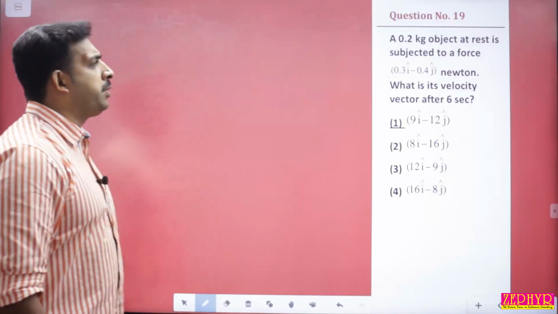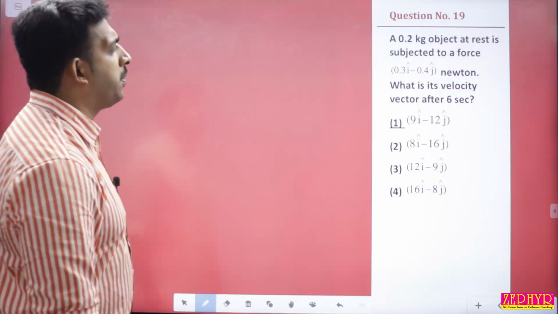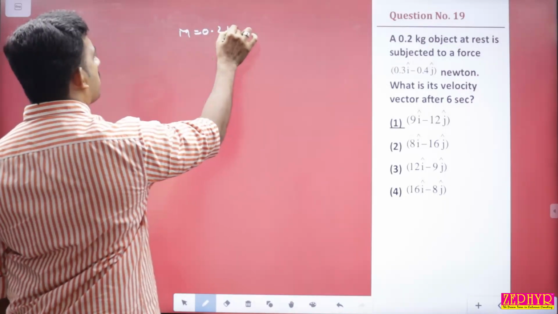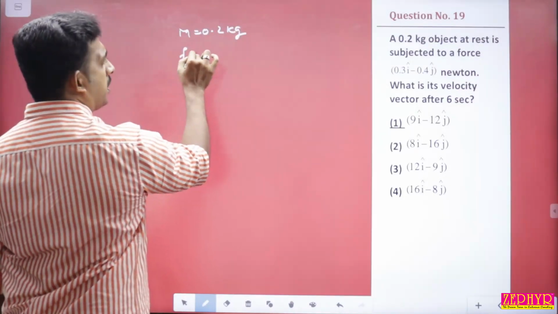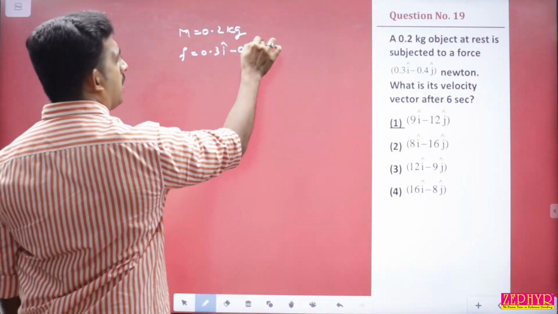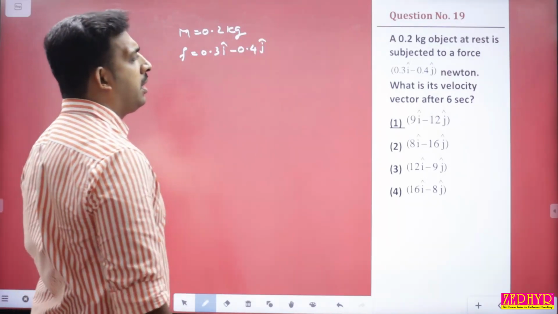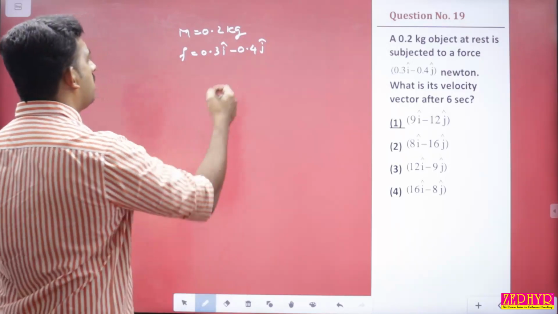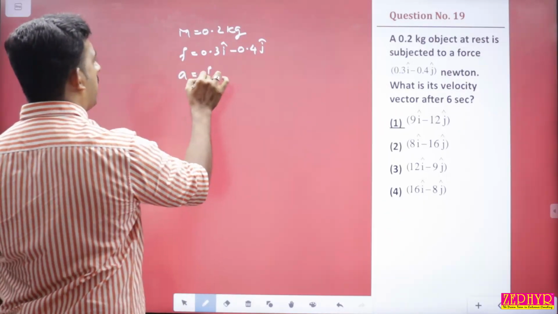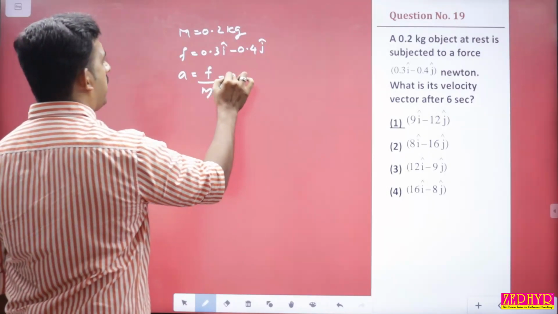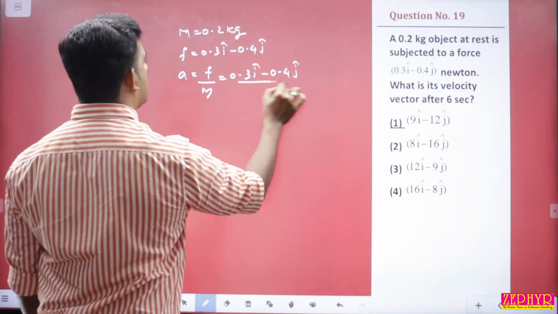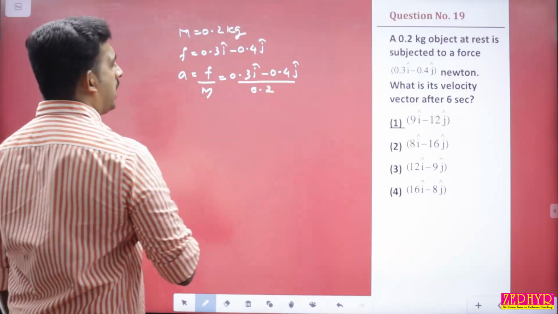Question number 19. A 0.2 kg object at rest is subjected to a force. So mass is 0.2 kg, subject to a force F equal to 0.3i minus 0.4j Newton. What is its velocity vector after 6 seconds? So we need to find out the acceleration for this. Acceleration a equals force by mass. Force is 0.3i minus 0.4j divided by mass 0.2. Right? So this is the acceleration.